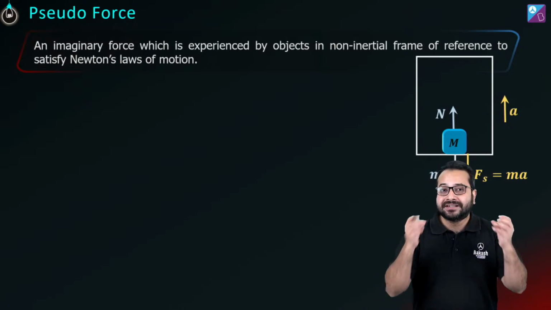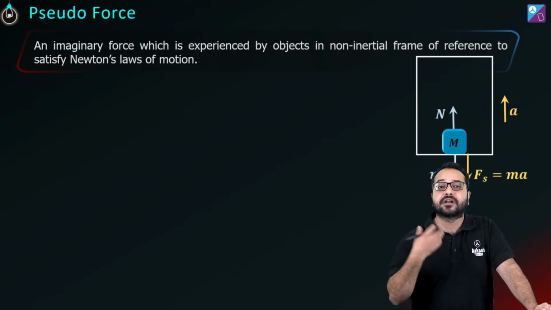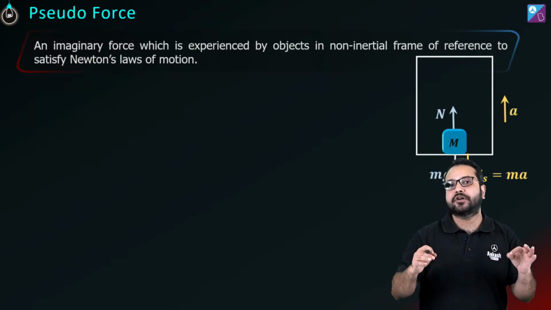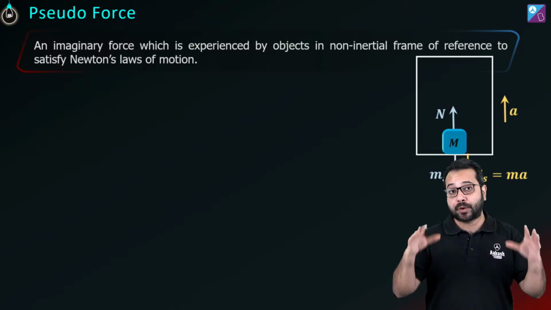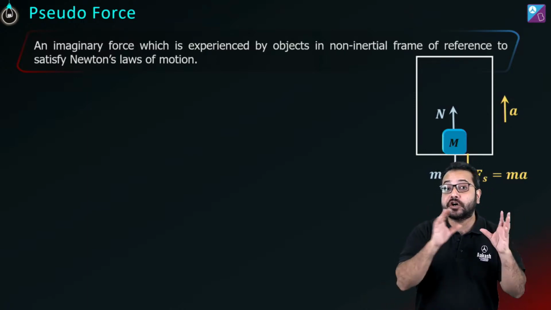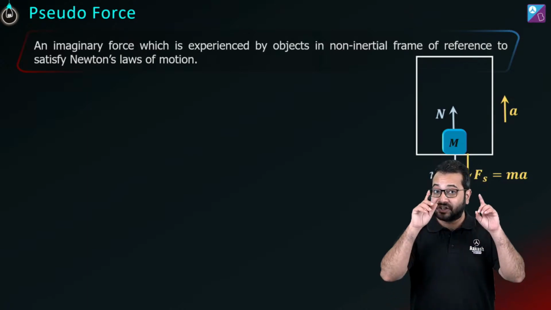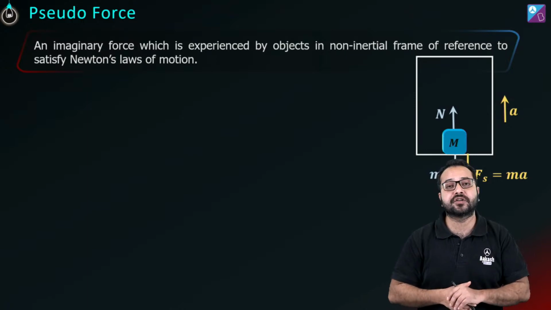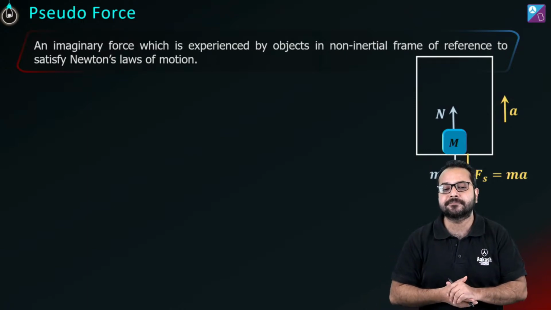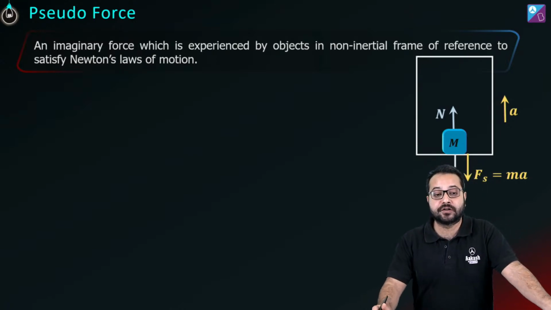But the acceleration due to the rotation of the earth and the acceleration due to the revolution of the earth is much, much less compared to the accelerations that we have to deal with on the surface of the earth. And hence, we say that earth is a good approximation of an inertial frame. In strict terms, it is not an inertial frame, but for all practical purposes, for all our calculations, earth is a good approximation of an inertial frame.